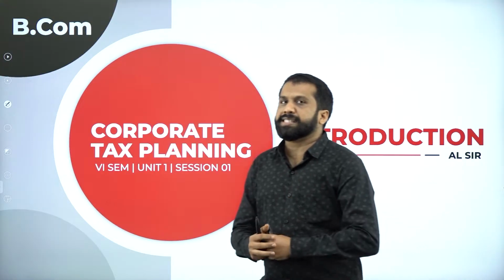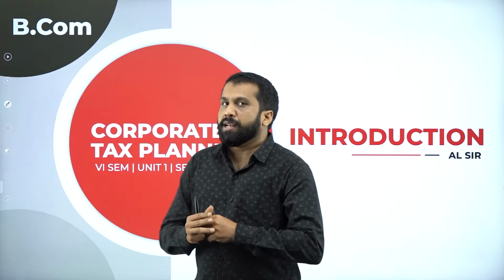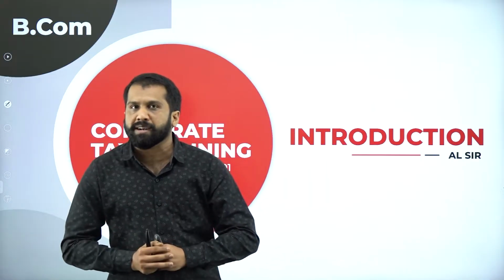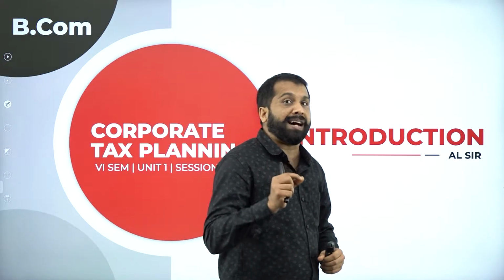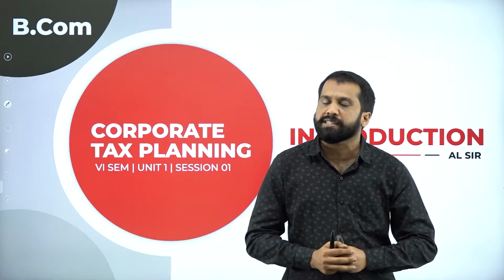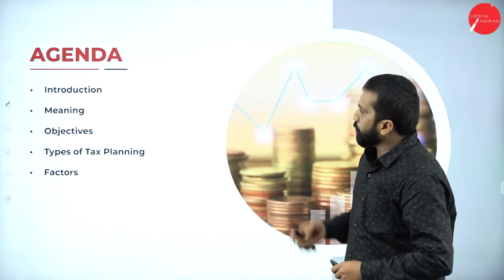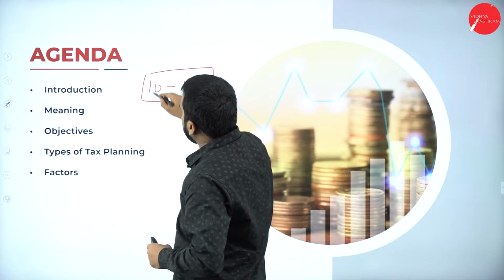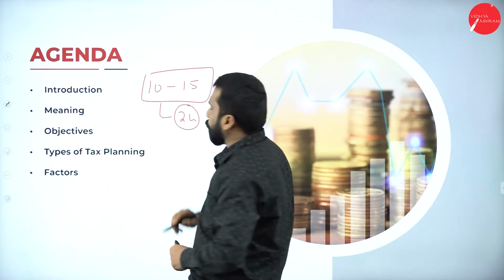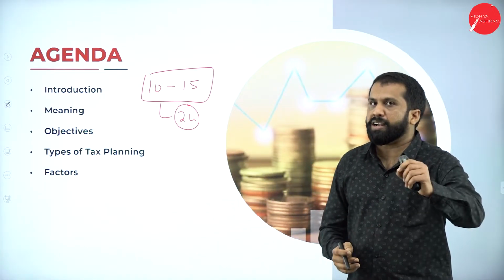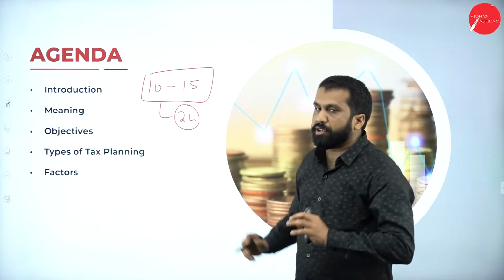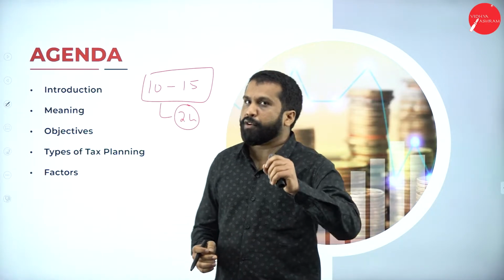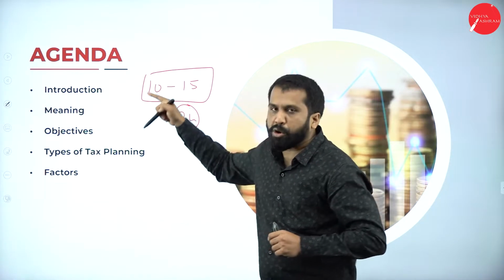And what is the marks allotment for this unit? We can expect minimum 10 and maximum 15. Minimum 10 marks, maximum of 15 marks for this topic. Now, whatever I said, 10 to 15 marks, your passing is how much? 24. What is your passing mark? 24, excluding your internals. So 24 marks you are getting, out of that, 15 marks you are getting from this topic only.